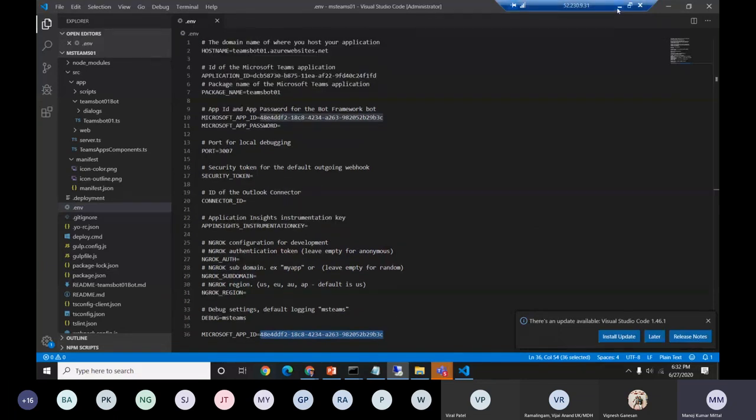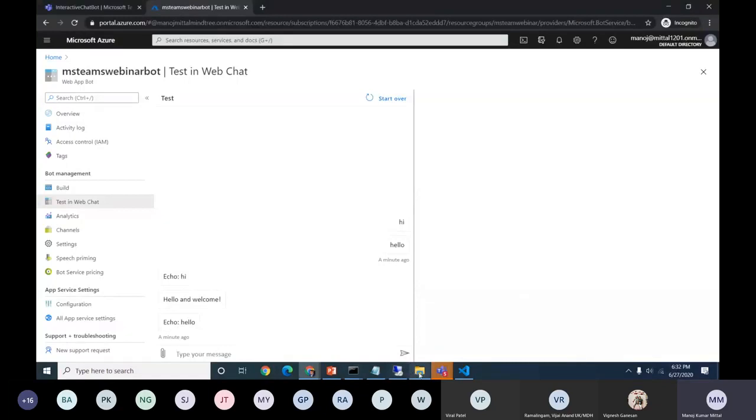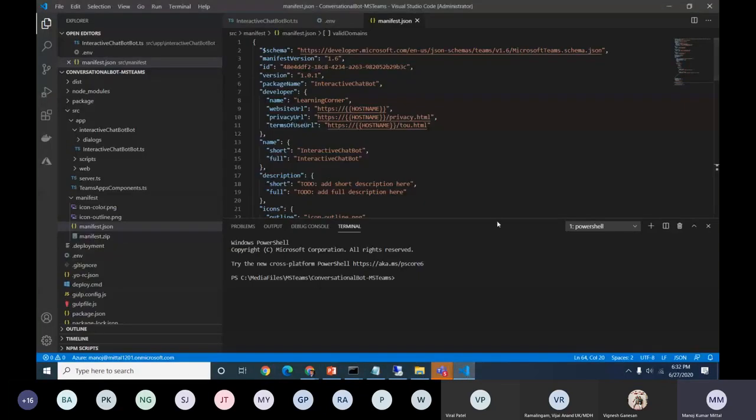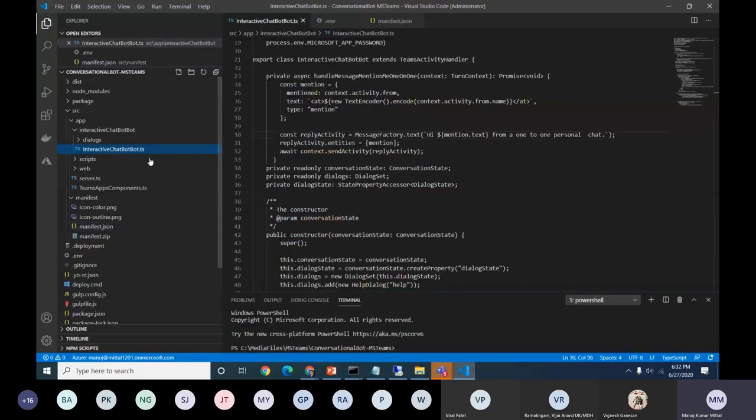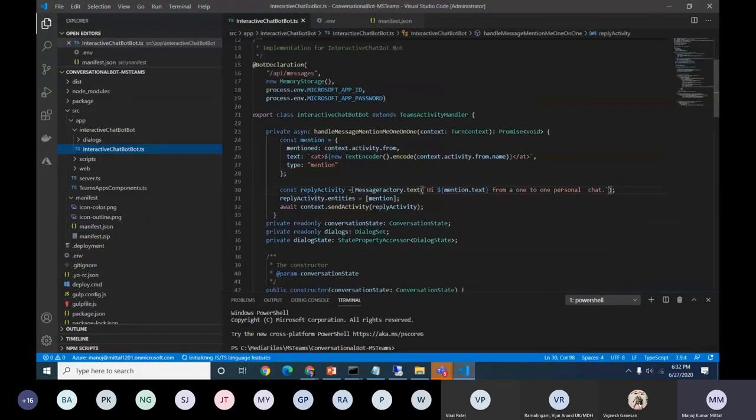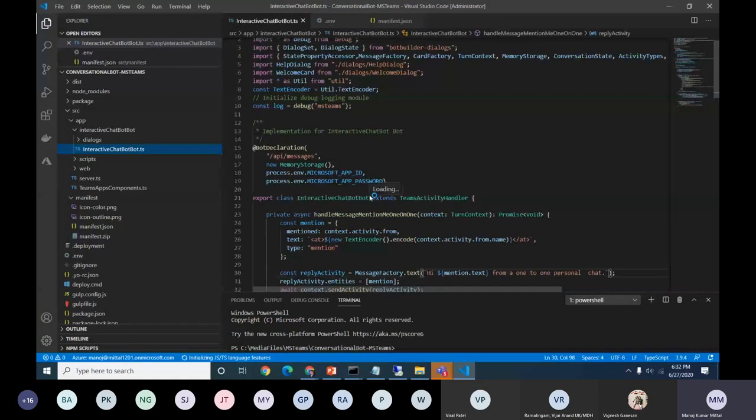Okay. So let me go back to the solution and hopefully, yep. So this is the one. Okay. So this is the same solution which I just showcased, which is generated. So I will just show what changes I have done here. So it's nothing more. It's just a few lines of code which help us to deploy the entire code. So first of all, I just added some context, some utility classes here, like the message factories we use. And this other is the encoding section. Whatever message we are going to set, we need to do the encoding.